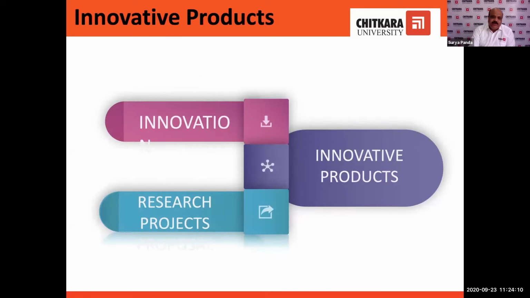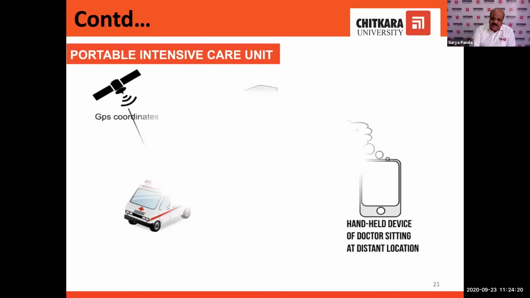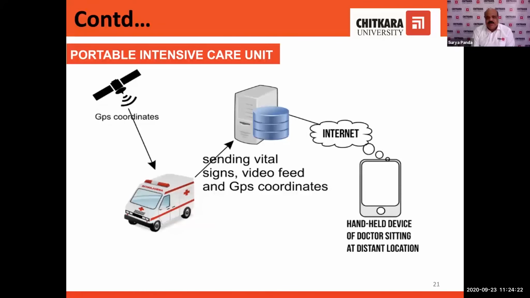Now we talk about the innovative products we have developed over the last 6 to 7 years in our lab here on campus only. Our first innovation, my first innovation you can say, is the portable intensive care unit.